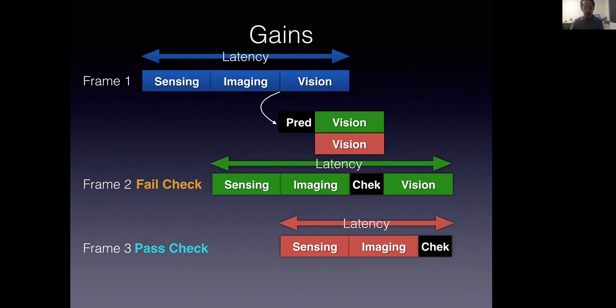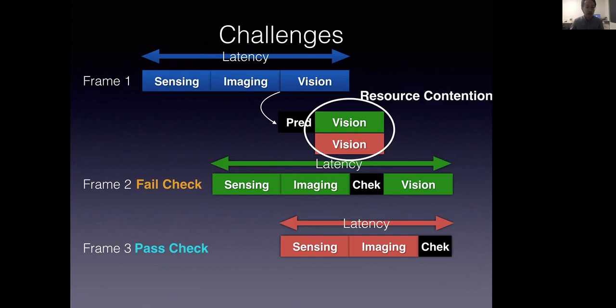The gain of our system is obvious. For the frames which are accurately predicted, because of the speculative execution of vision algorithms, their latency is largely reduced compared to the traditional serialized execution pipeline. Ideally, the vision latency can be fully hidden. However, the proactive execution pipeline also brings two challenges to the system design. The first one is that our predictor will generate multiple frames in a sequence, and we plan to execute them in parallel. This will lead to hardware resource contention in the vision computation stage.